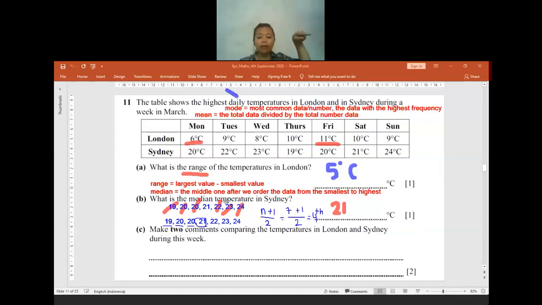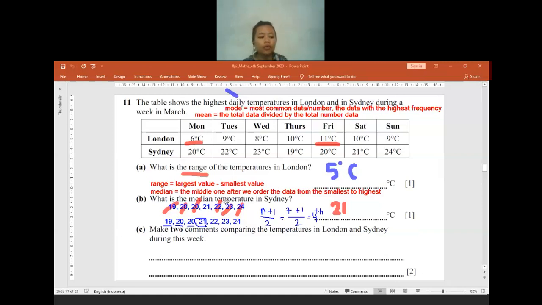So it will be up to you. You can do cancelling from left and right, left and right, left and right until you find the middle one, or you can use the formula n plus 1 divided by 2. But after you find the number, it will not be telling you the answer, but it will be telling you the place of the answer. The answer is 4, so it means the fourth number from the data that you already reorder from the smallest to the highest.